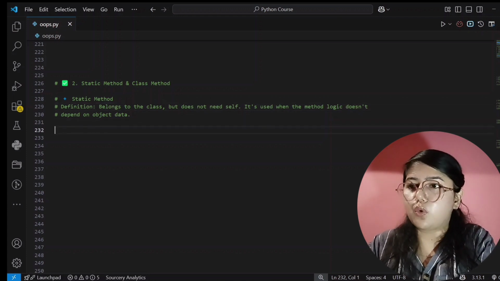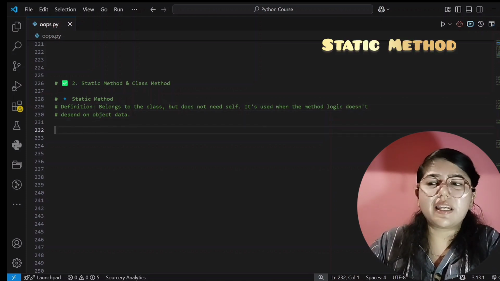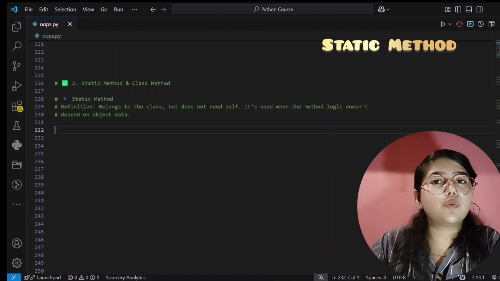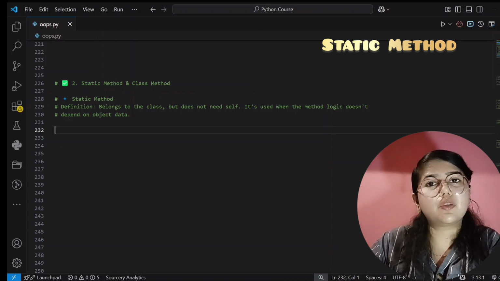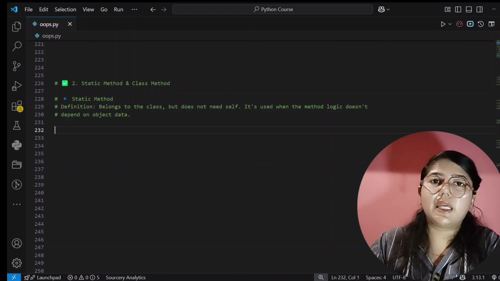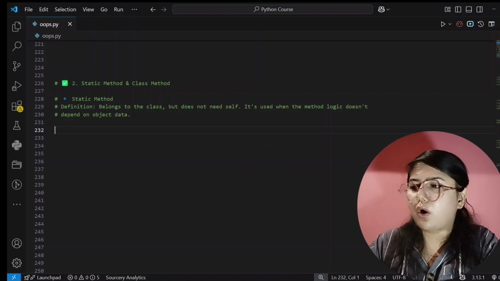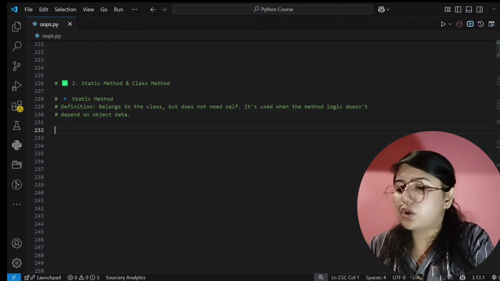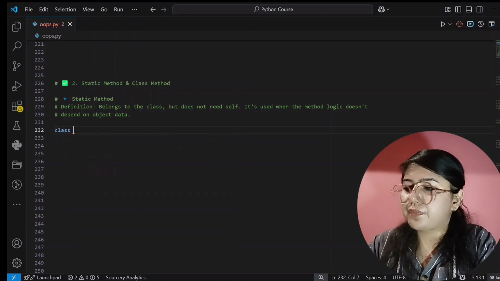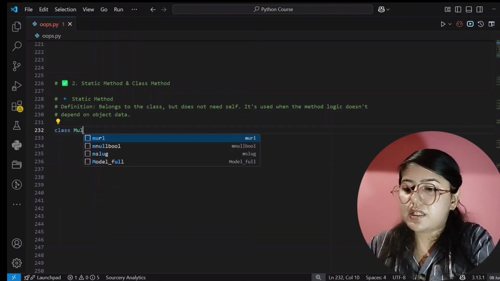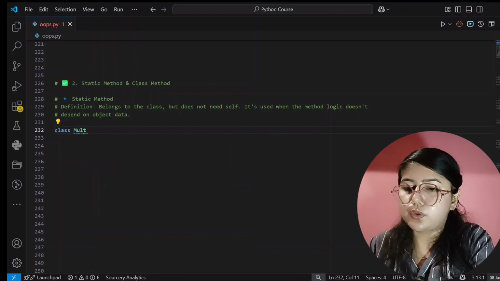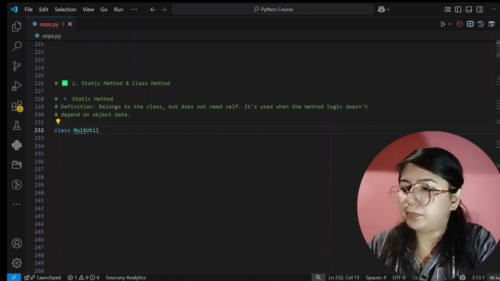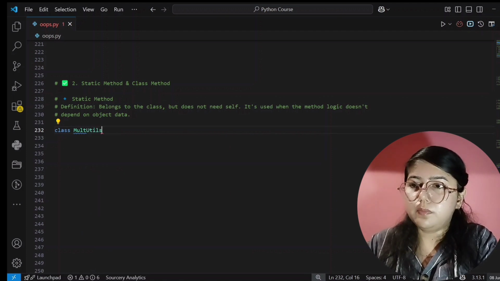So now we will write code for this. I'm taking an example: if I want to add two values, I will need two variables or two parameters, a and b, and I can give their values and add them, or find their sum. So now I will create a class, and I'm giving its name MultUtils, and here a colon.